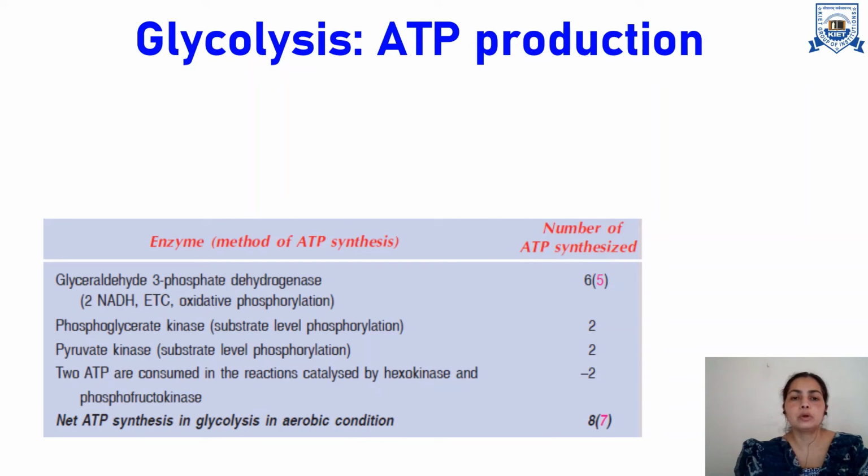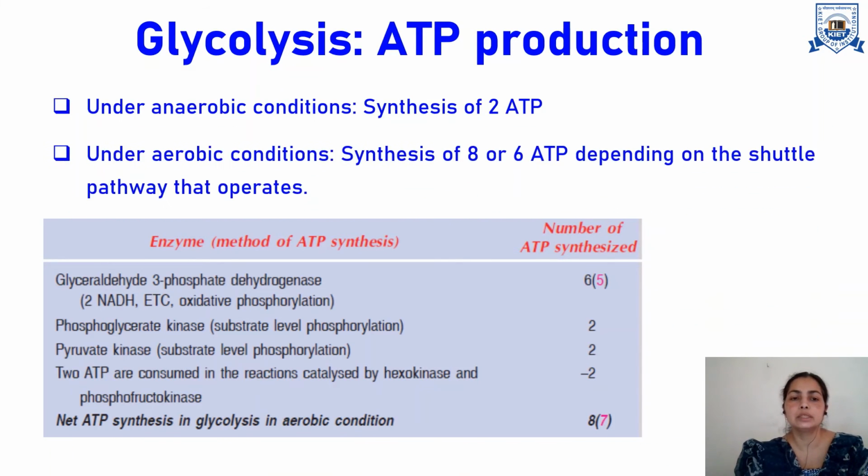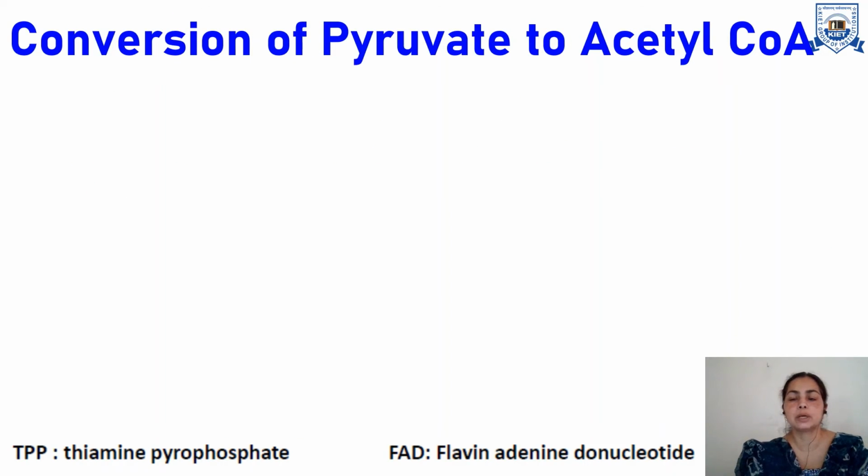Now when we talk about the energetics of this pathway, how much energy it produces, as we have seen, in anaerobic condition there is synthesis of only 2 ATPs, while in aerobic conditions it produces a total of 10 ATPs by utilizing one glucose molecule, and among them two are utilized in the phase 1 energy investment phase. So the net ATP synthesis in glycolysis is a total of 8 ATPs. 10 are produced, but 2 are consumed. That's why the net ATP synthesis is 8 ATPs. I hope this glycolysis pathway is clear to you.